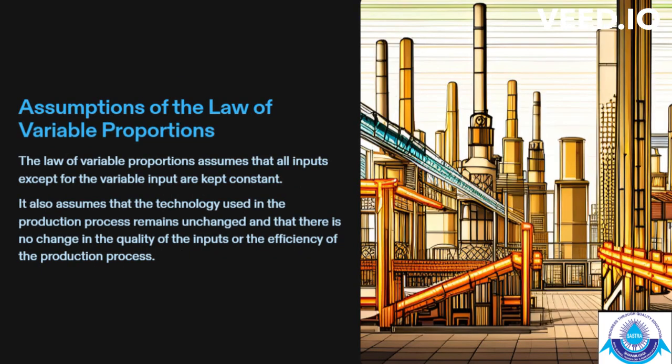Next, we are going to see assumptions of law of variable proportions. The law of variable proportion assumes that all inputs except for variable input are kept constant. It also assumes that technology used in the production process remains unchanged and that there is no change in the quality of the inputs or the efficiency of the production process.